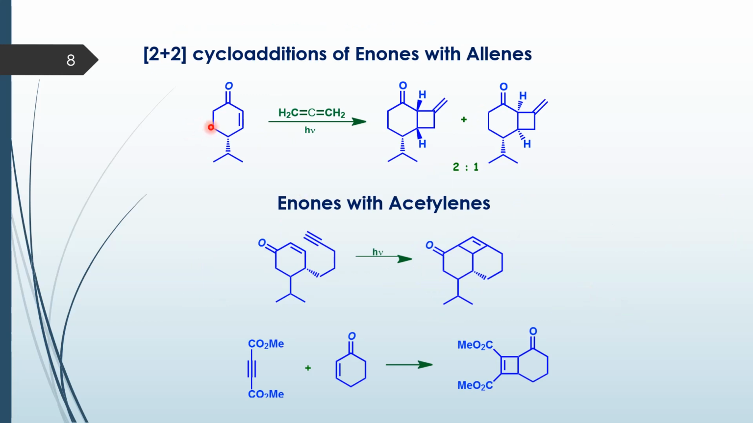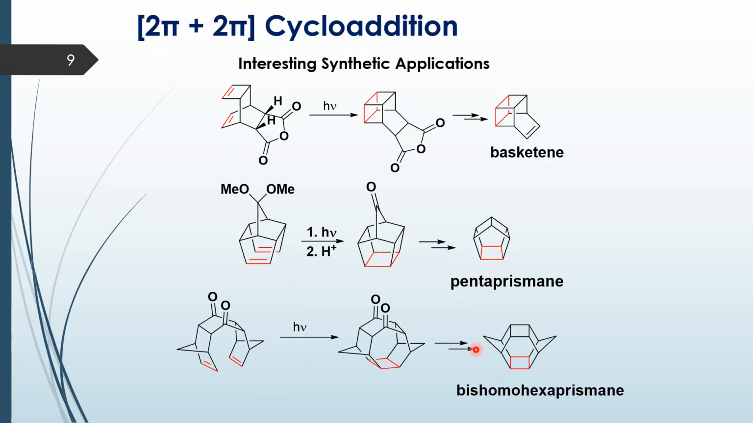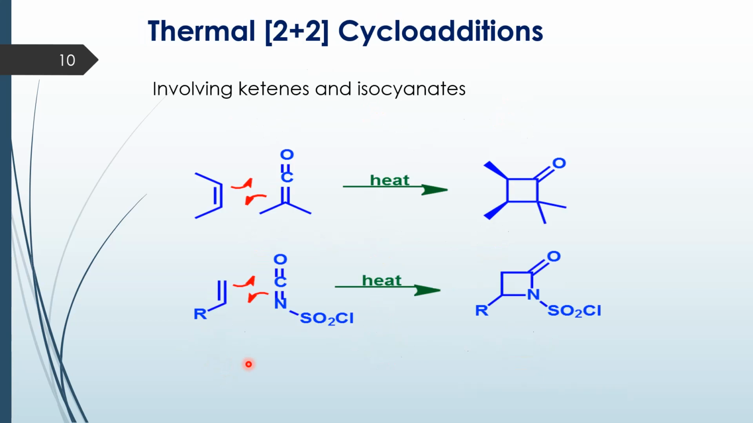Some more examples of reactions of enones. Here it is 2 plus 2 cycloaddition with allenes. Here it is with acetylenes, giving rise to a cyclobutene derivative. The 2 plus 2 pi cycloaddition reactions have a lot of synthetic applications, and they are very useful in the synthesis of fascinating molecules, some of which are shown here: basketene, pentaprismane, bishomohexaprismane. And you see in all these cases, a 2 plus 2 cycloaddition plays a very, very crucial role.